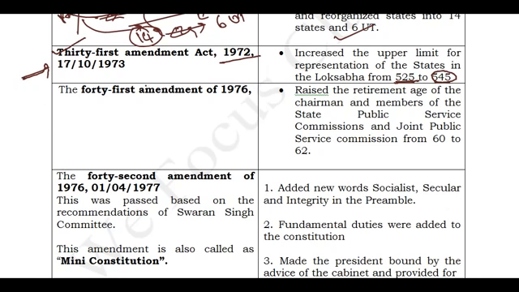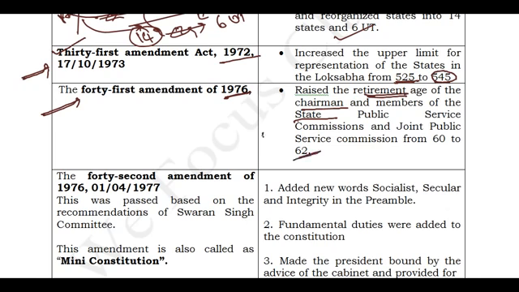Yeah, friends. And you can't increase the number of seats also, that we'll be discussing in later stages, while discussing this topic only. The next one is the 41st Amendment Act. This 41st Amendment Act of 1976 states about the members and chairman of the Public Service Commission, exclusively the State and Joint Public Service Commission. For the State Public Service Commission and Joint Public Service Commission, the chairman's or members' retirement age is decided as 62.